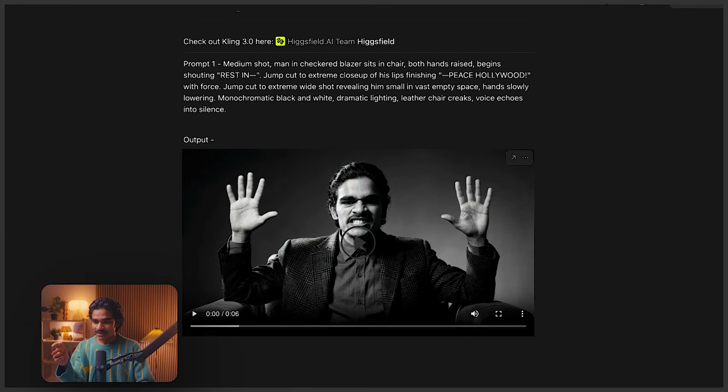And because the model is the new state-of-the-art model, it was able to understand every single detail and was able to follow the entire prompt without needing much input from my side. It was able to understand the person in the frame. It was able to understand the character, and it was able to understand the background, every single thing, and it was able to give me the best output even when I was using a single prompt.